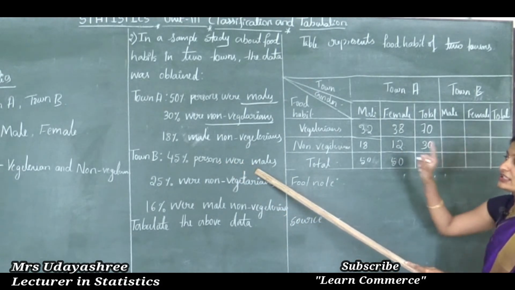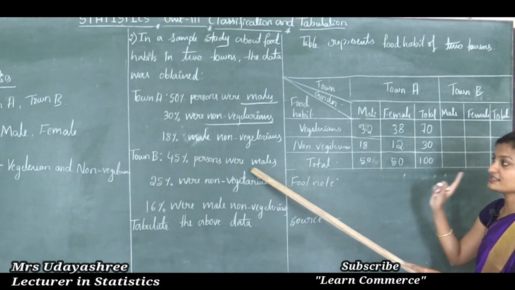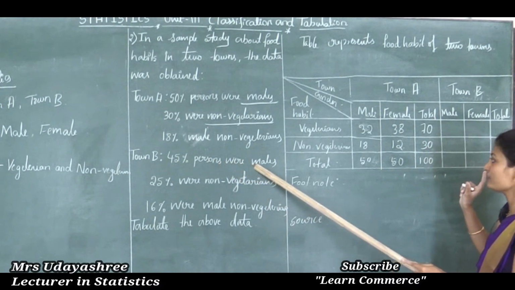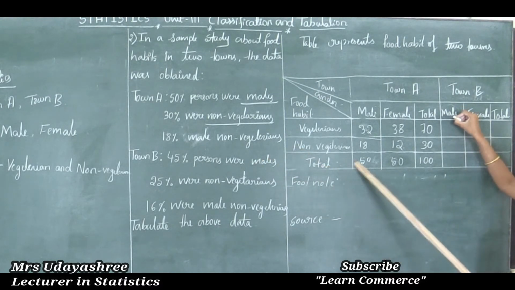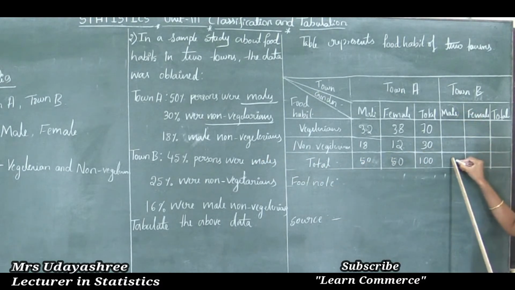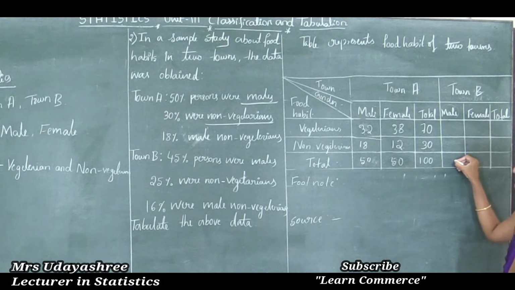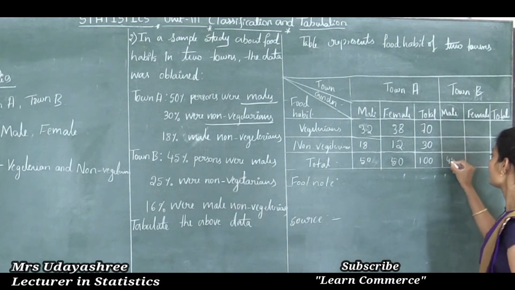They didn't mention vegetarians or non-vegetarians. They have given only the total number of males. So here, male is here, male observation, then total is here. So this cell indicates the total number of males. So here we need to write 45 only.